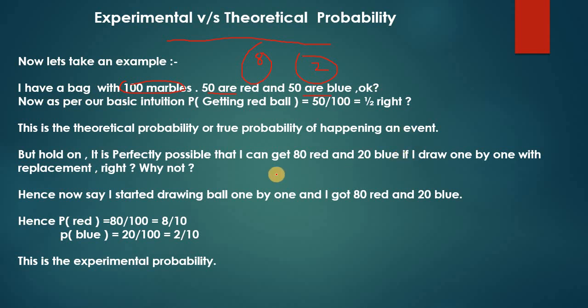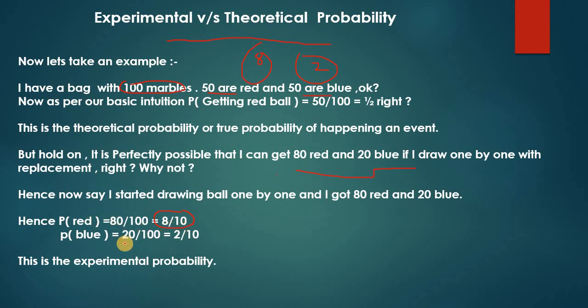So if I have 100 balls, it is perfectly possible that I can get 80 red and 20 blue. Why not? You can also try it, right? So my experimental probability comes to me after picking 100 balls: I found that 80 are red and 20 are blue.